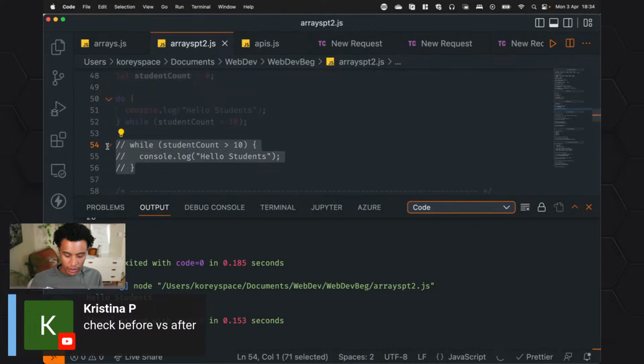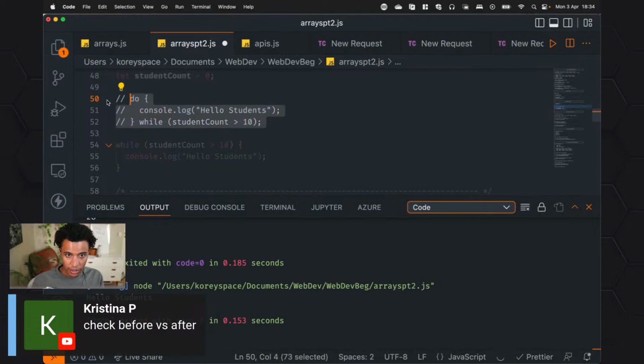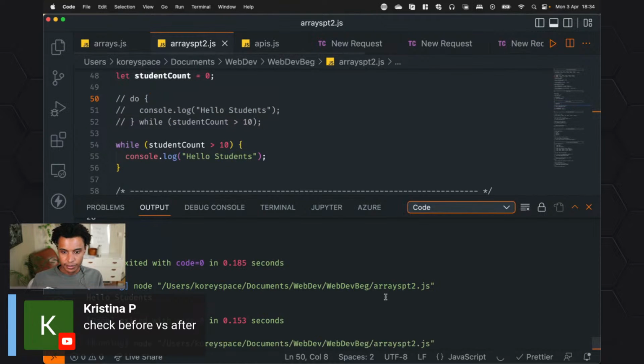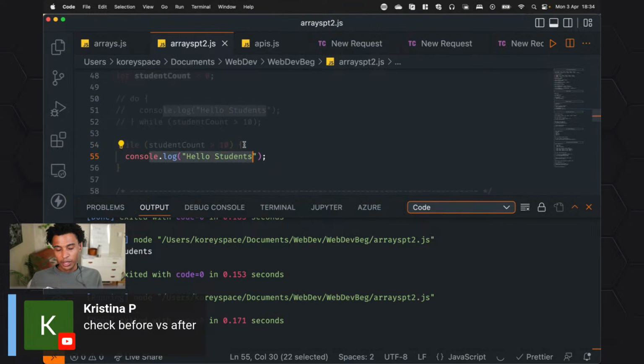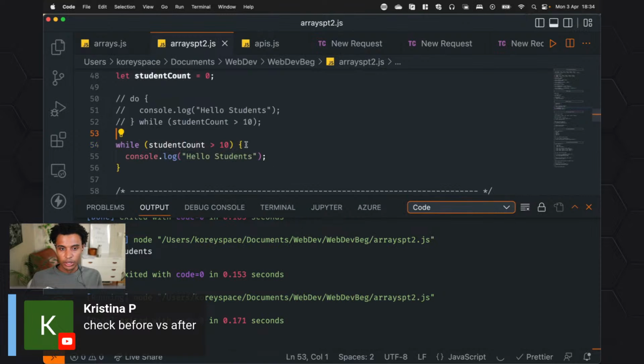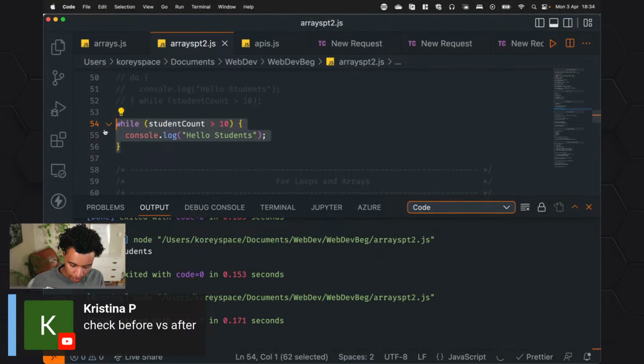Because again, if I do this, comment this out, we probably should get nothing unless I have another print somewhere else. Yeah. So we get nothing. So while is smart, saying, I'm not going to run this code until this is true, and it's not true, so I'm not going to run the code. Something that could be easily slipped up on, and something you can watch out for as well.